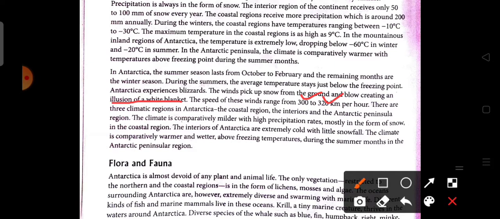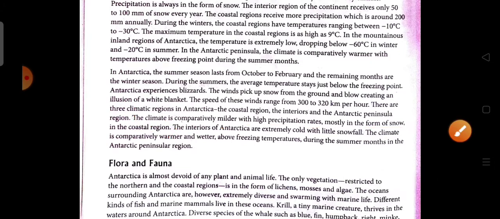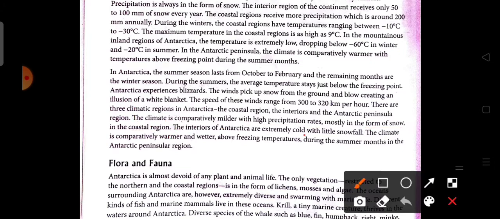And there are three climatic regions. Now we are going to see the three climatic regions of Antarctica: the coastal region, the interior, and the Antarctic Peninsula. The climate in the coastal region is comparatively milder with a high precipitation rate, mostly in the form of snow. The interior of Antarctica is extremely cold with little snowfall, and the climate in the Antarctic Peninsula region is comparatively warmer and wetter, above freezing temperature during the summer months.